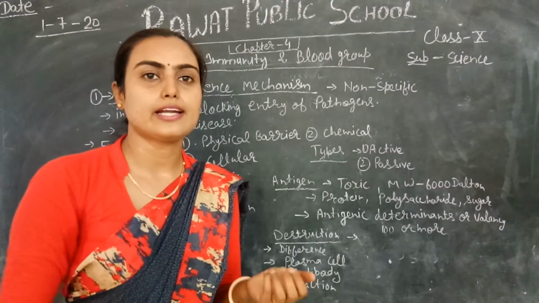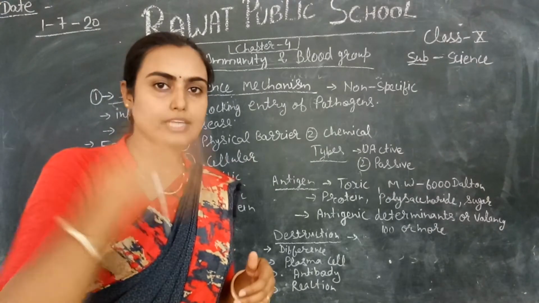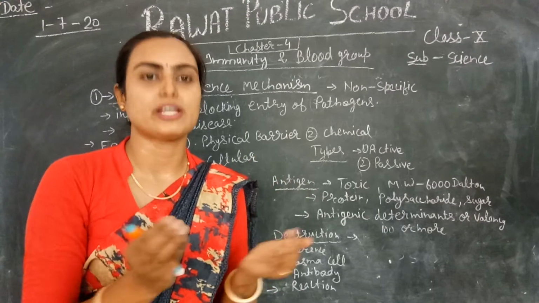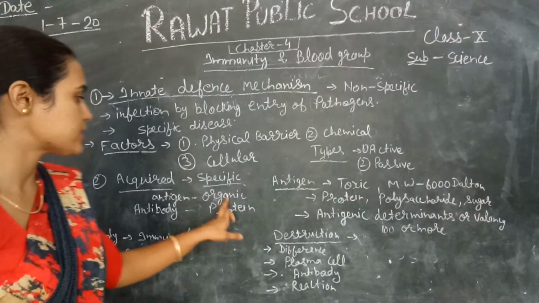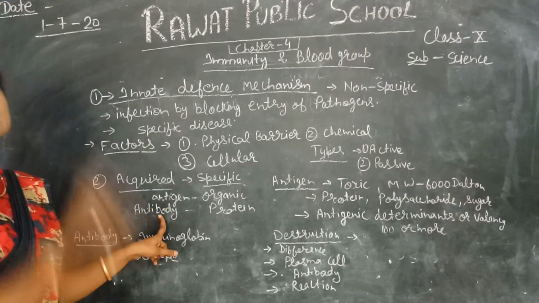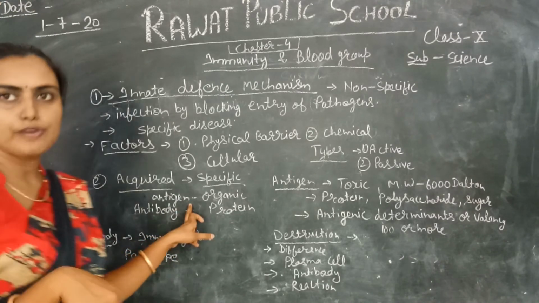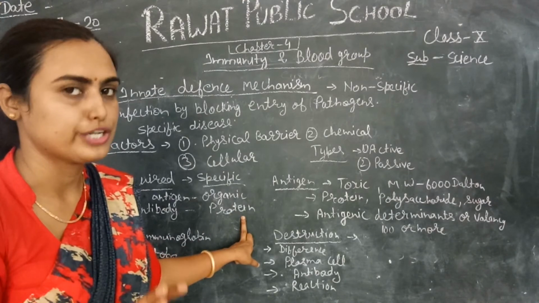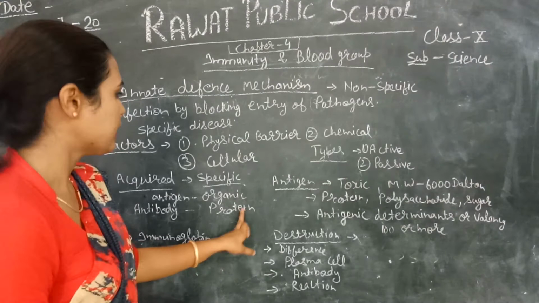Antigen, you can say that it is a foreign particle. It means it enters your body externally. For example, any bacteria, virus, microorganism and all pathogens are antigens, right? They enter your body from the outside. Antibody is produced inside your body against these antigens only, and these are protein in nature. It means they are made up of polypeptides only, amino acids only, right?